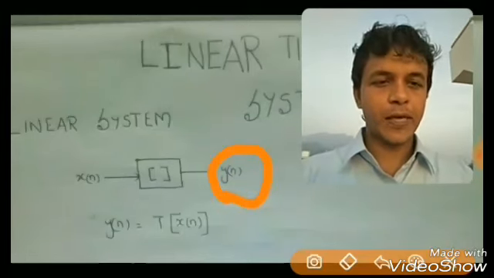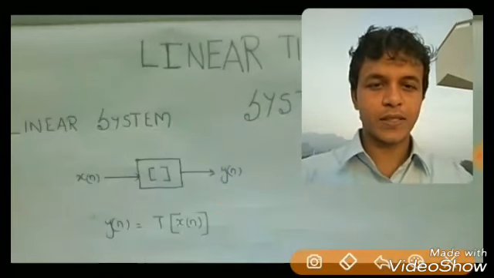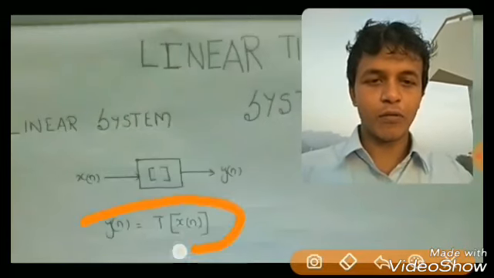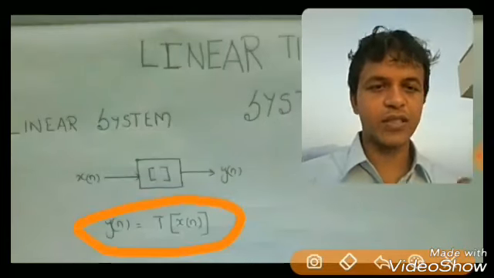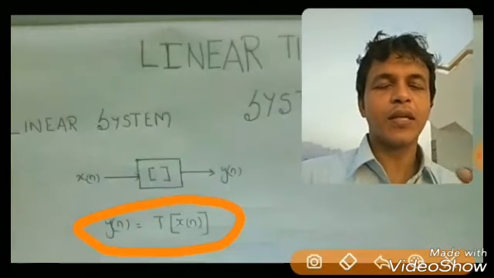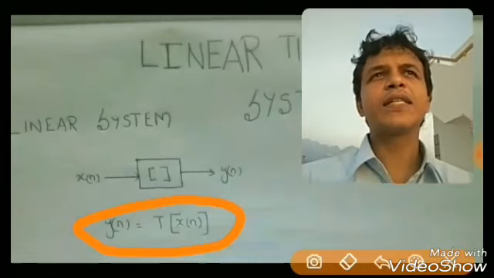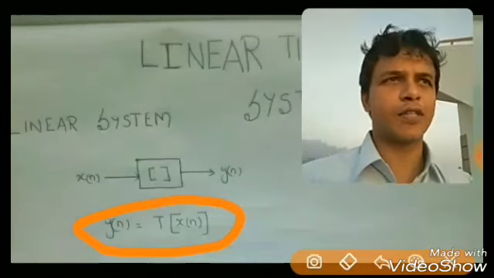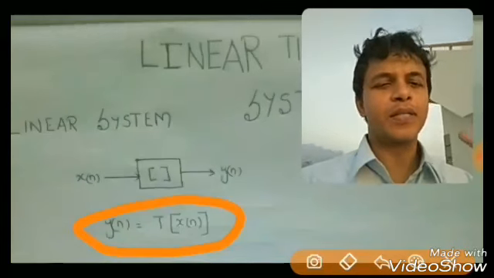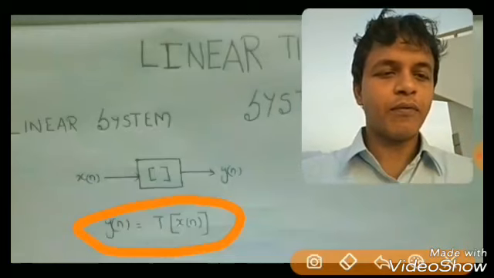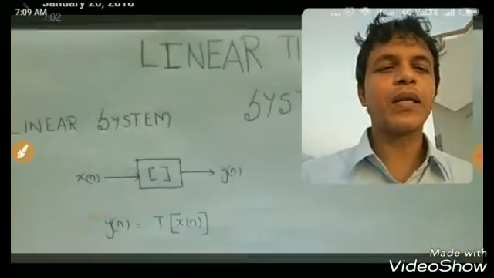So here the mathematical expression to represent a system is y of n is equal to T of x of n. T stands for transformation. So the kind of transformation that is applied to the input signal can be any kind of transformation which can be represented by some mathematical expression. So this is a system. So now we shall move on to a linear system.